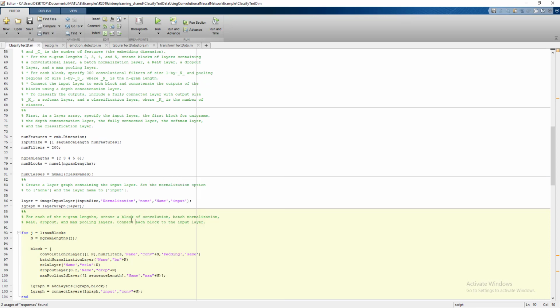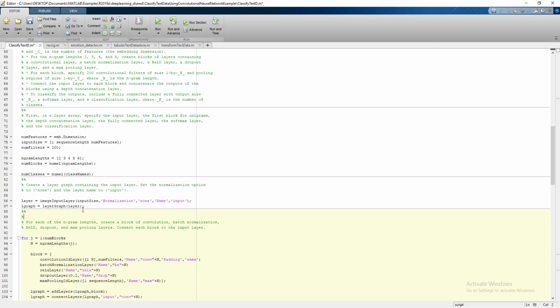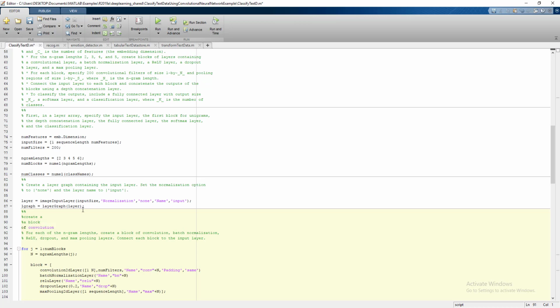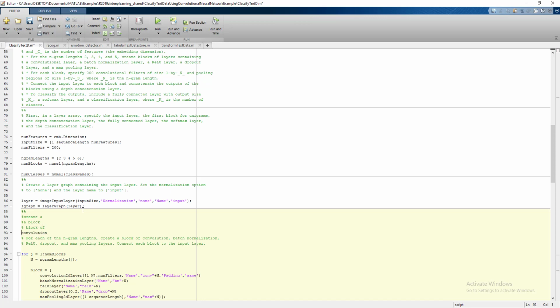If I apply a bigram model to it, the bigram looks like this: create followed by a, a followed by block, block followed by of, and of followed by convolutional. So with these five words, the bigram model looks like this.